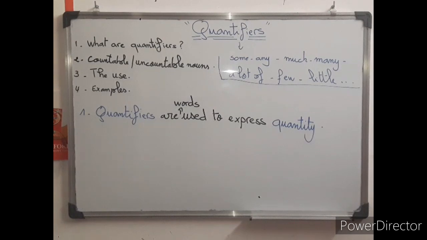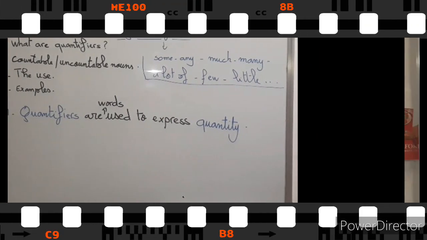Quand je parle de la quantité, il y a des choses qu'on peut compter, des choses qu'on peut pas. So here I'm going to talk about countable and uncountable nouns. Let's give a definition of countable nouns and explain them.